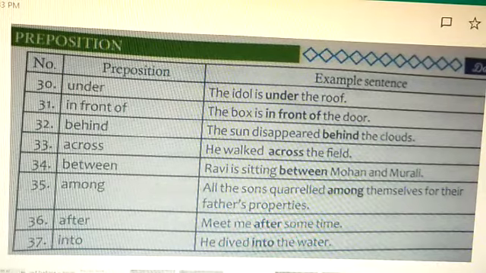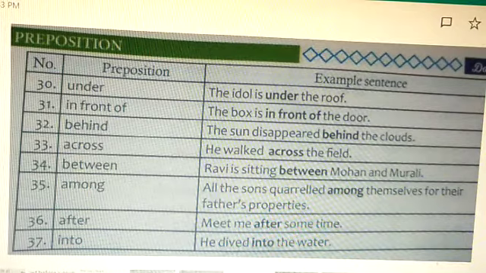Then 35th one, among. All the sons quarrel among themselves for their father's property. So we see here, among means referring to many sons. Now coming to the 36th, after. Meet me after some time. Then 37th one, into. He dived into the water.